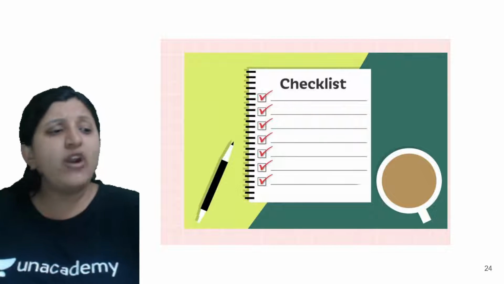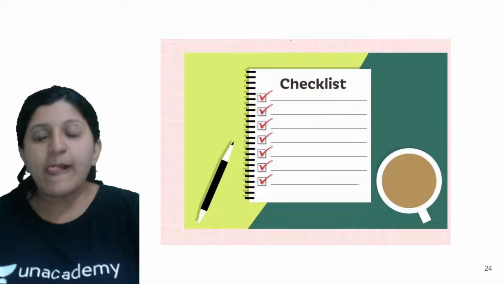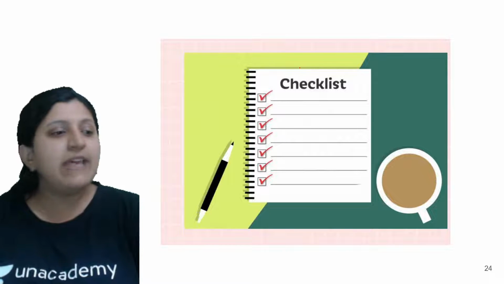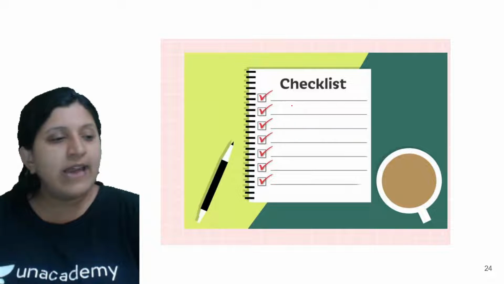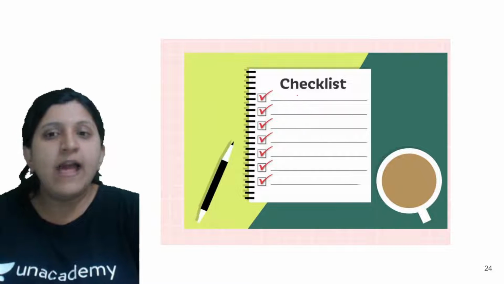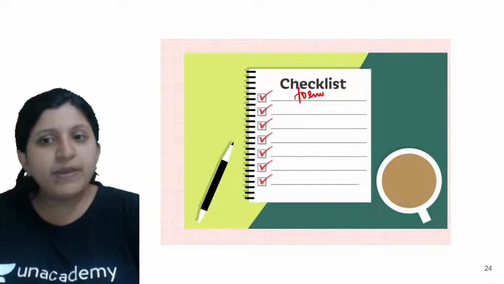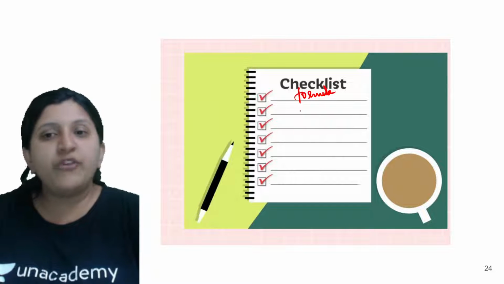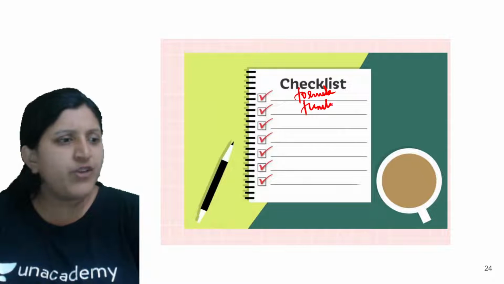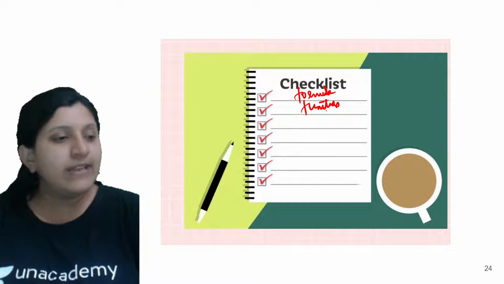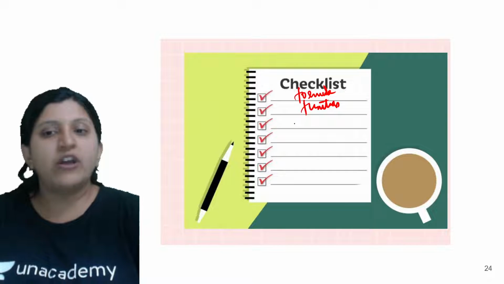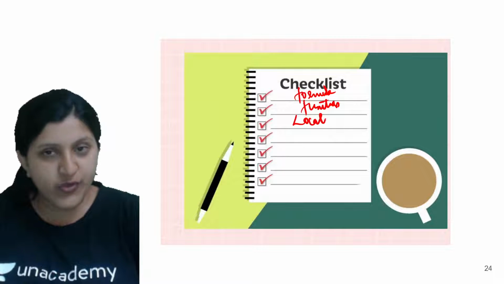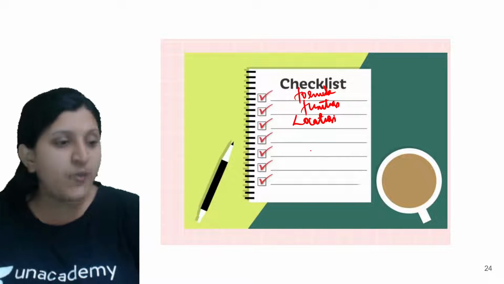Now what exactly is a checklist? A checklist is basically something you make once you are done preparing. Make sure that you have made a list of formulas maybe, a list of the functions. If you have observed, I make a list in the sessions I take on YouTube. So make a list of functions, and a list of locations from all the chapters.